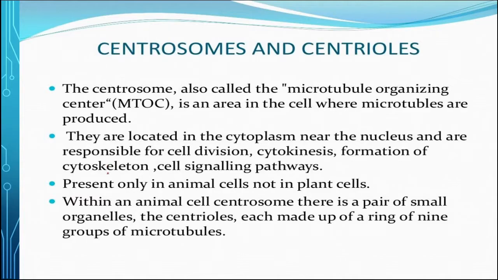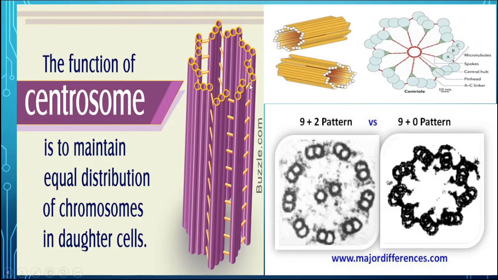So they are necessary for the equal distribution of chromosomes among the daughter cells, because they make the spindle fibers to which the kinetochores of the chromosomes get attached. This centrosome has 2 centrioles, as we can see in this figure, and they maintain the equal distribution of chromosomes in the daughter cells.